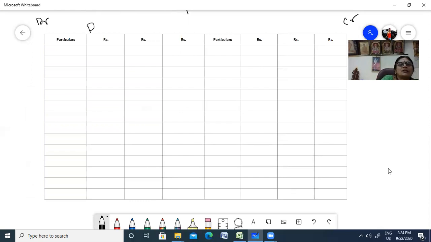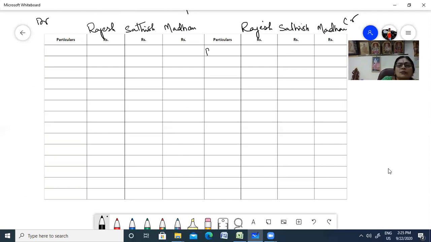Rajesh, Satish, and the next one, Madan. So Rajesh capital account, Satish capital account, Madan's capital account.